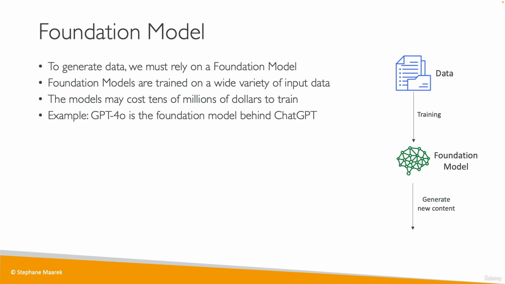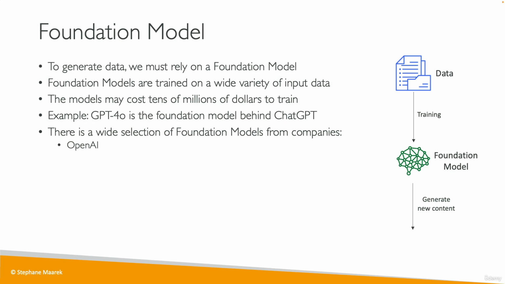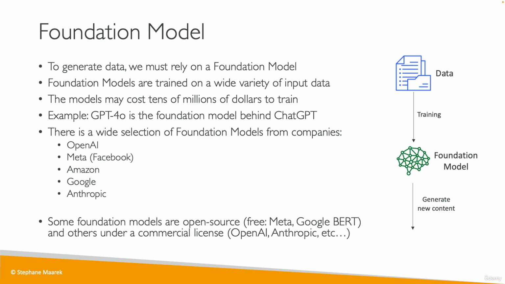So here is an example. We have GPT-4o. That is the name of the foundation model behind ChatGPT, which is the application where you can chat with an AI. But there is a wide selection of foundation models from different companies. So we have OpenAI, the company behind ChatGPT and GPT-4o, for example. We have Meta, the company behind Facebook. We have Amazon, Google, and Anthropic, and of course, a lot more. But these companies are pretty big, or they have a lot of money to invest into building these foundation models.